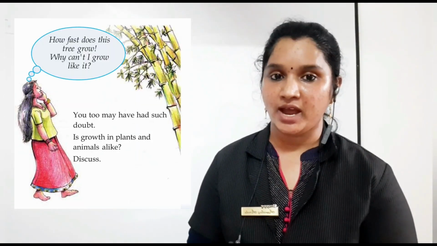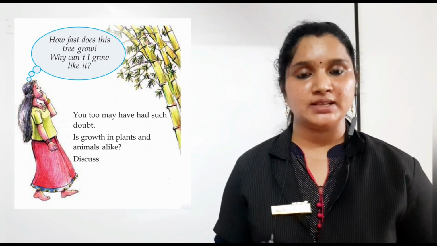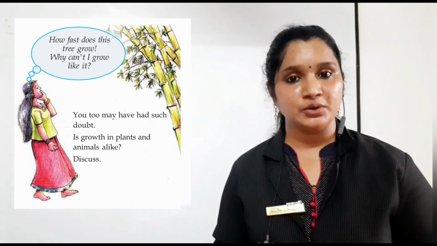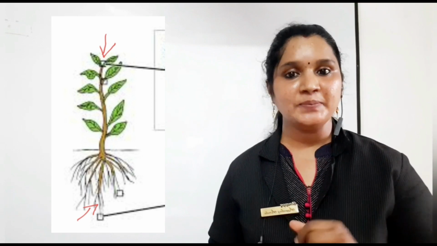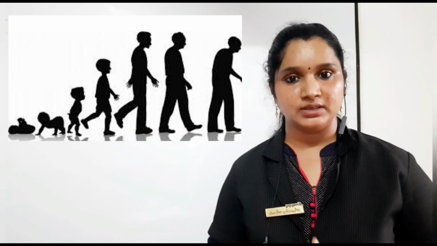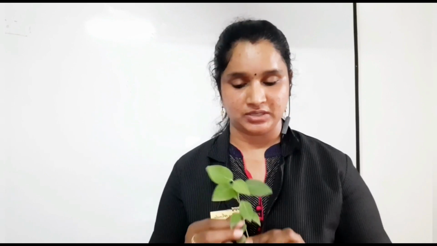See, this girl also had the same doubt as we had. Is growth in plants and animals alike? Do you think so? No, because the growth in plants is confined to the tip of the stem and root. But in animals, the growth is not confined to any specific area. Then why is the growth in plants confined to a specific area? What is your answer? Yes, there are some specific cells present at the tip of stem and root.